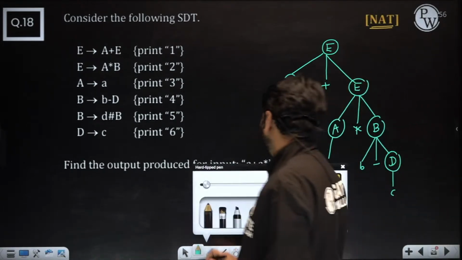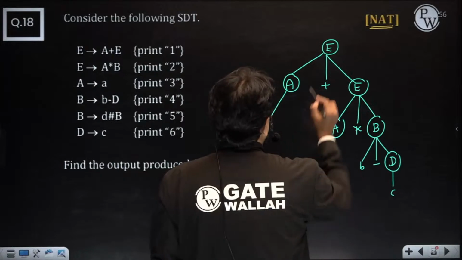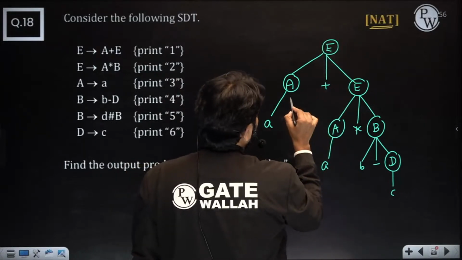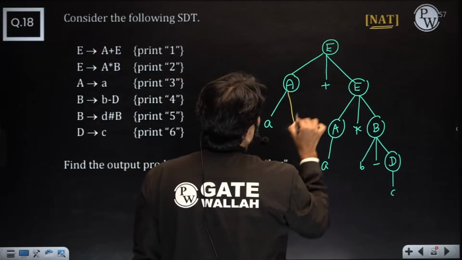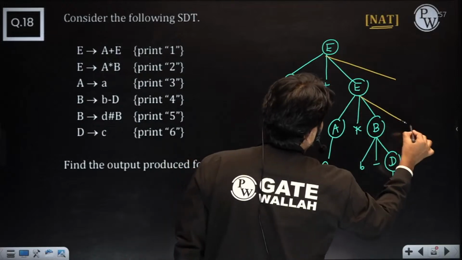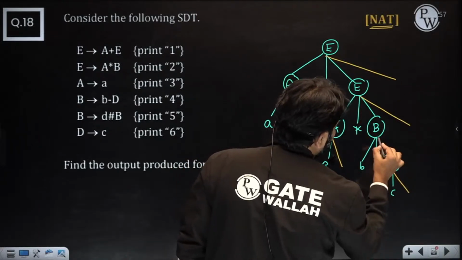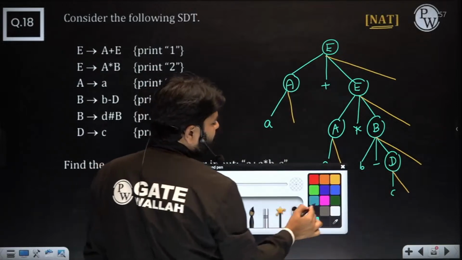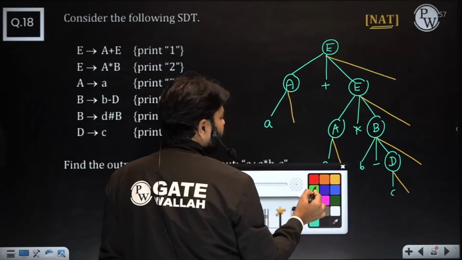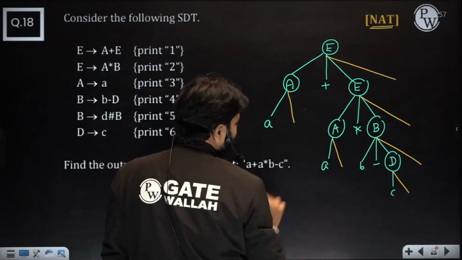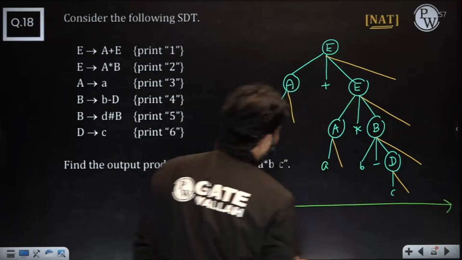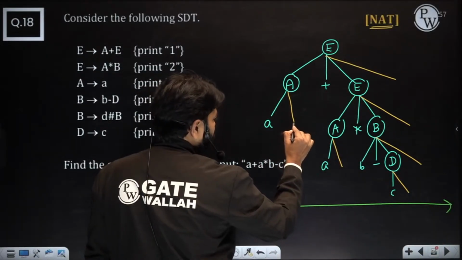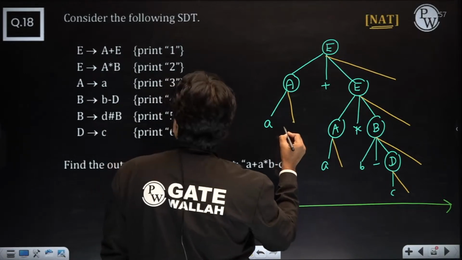Got it, right? So now we have the prints, right? I'm just adding them, one here and two here. There is another one, another one, another one, another one. So what you have to do, very simple, just pull all down. Very simple technique I'm giving. Just go left to right and pull down one by one. So let me write that expression here.